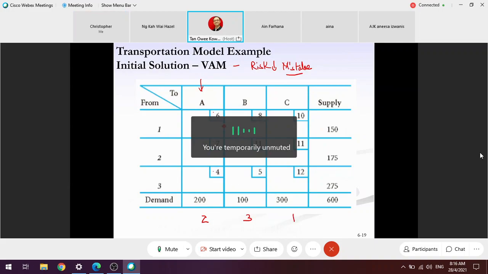How about the first row? 6, 8, and 10. Here, 7, 11, 11. Okay, then 4, 5, 12, 1.